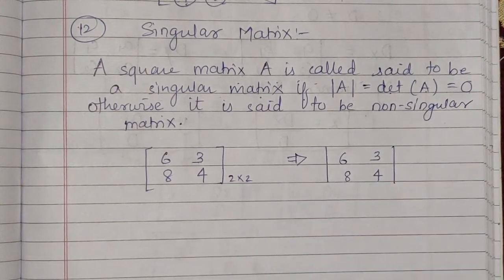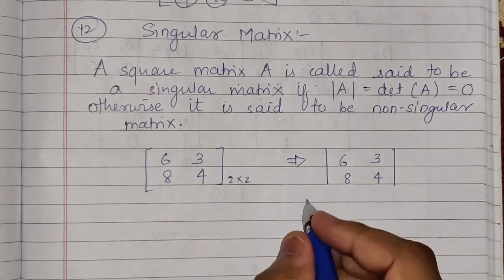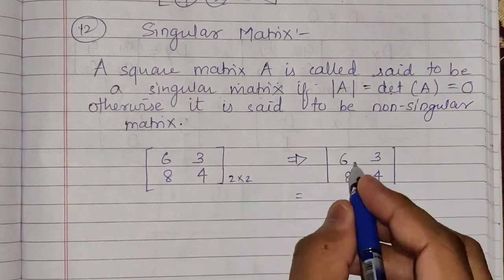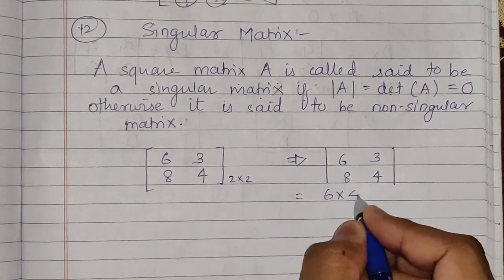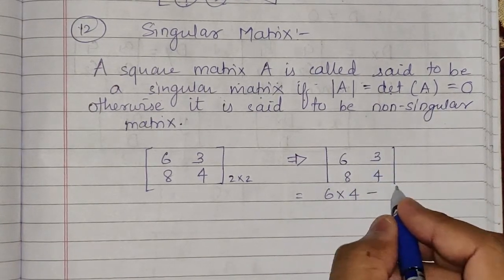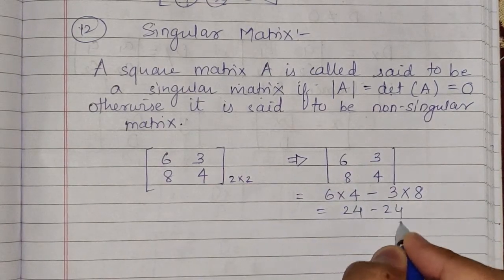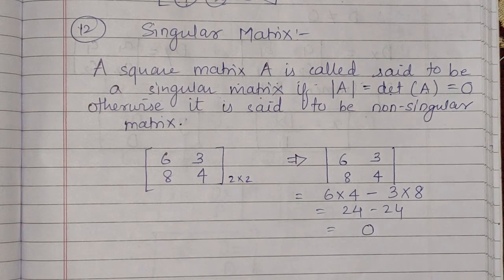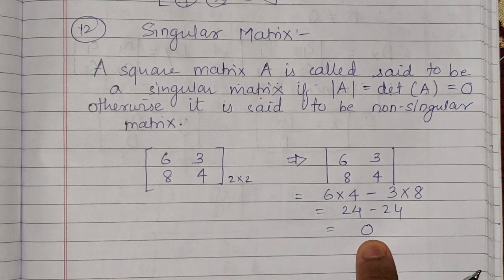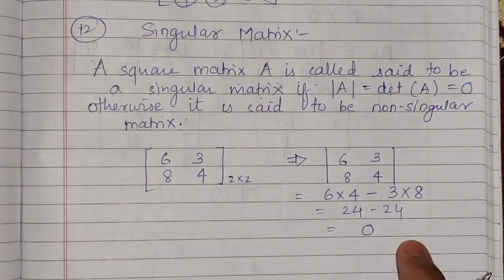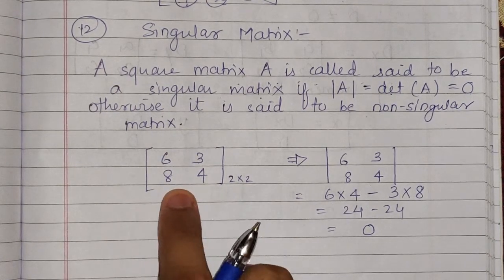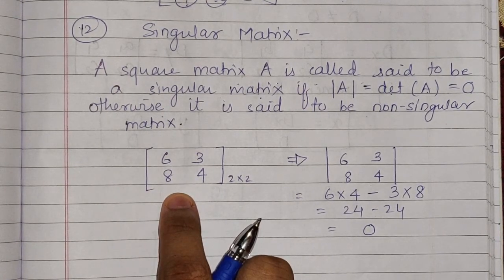Now this is the determinant form, correct? Now we will calculate this value. This is 6 into 4 minus 3 into 8, which is 24 minus 24 giving you 0. Now this value of the determinant is 0. So here we can say that this matrix is a singular matrix.